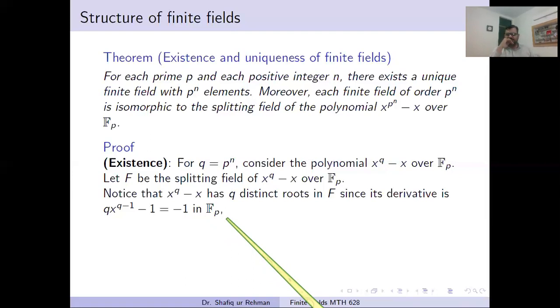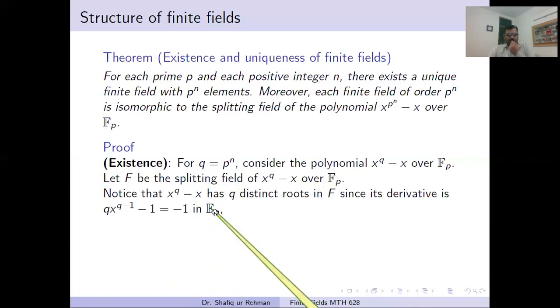We take its derivative. If some element is a root of the polynomial and also a root of its derivative, then we say that that root is a multiple root. But here it cannot happen because its derivative cannot be 0 for any value of x.